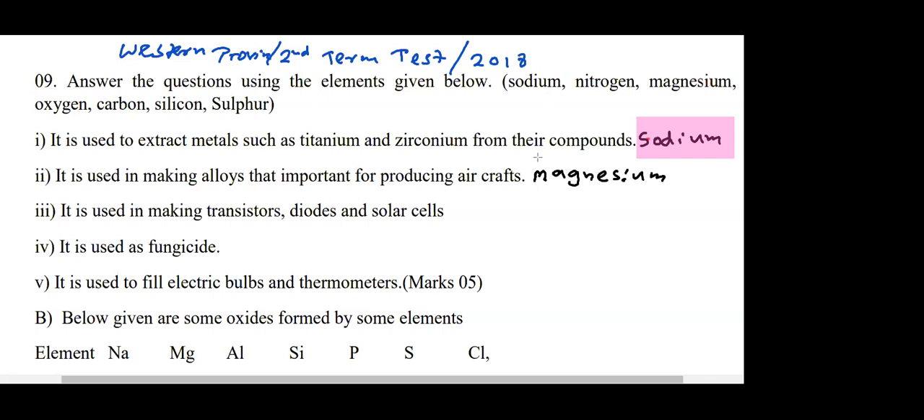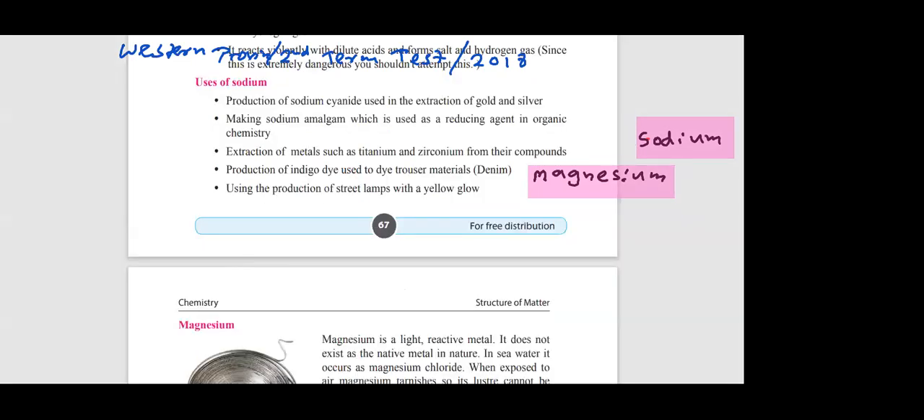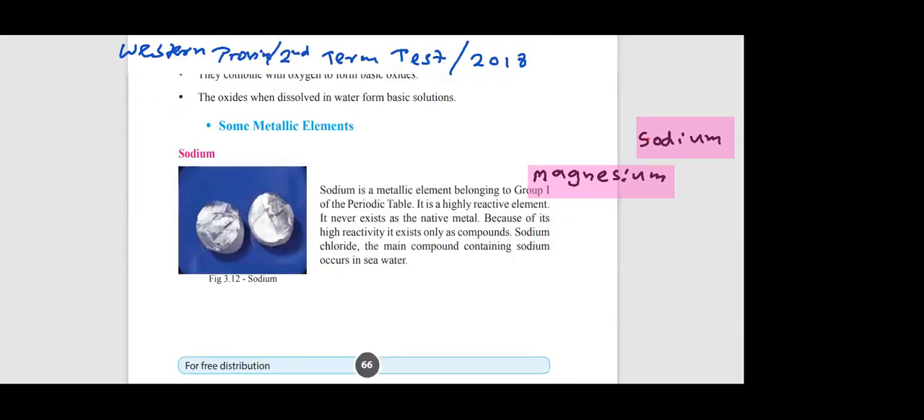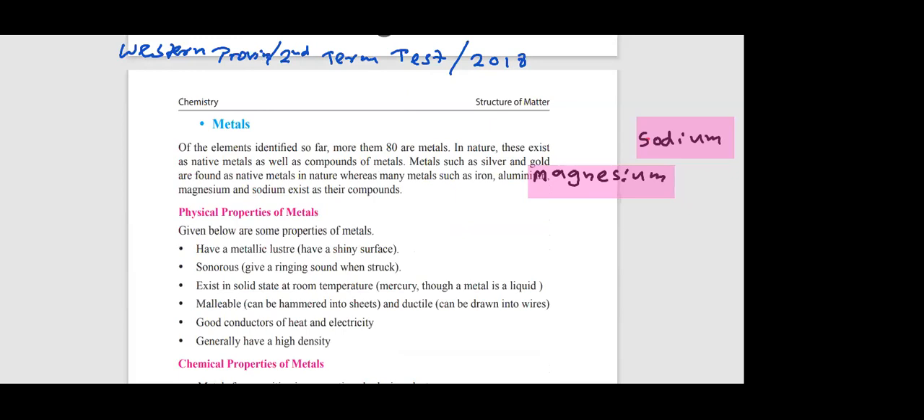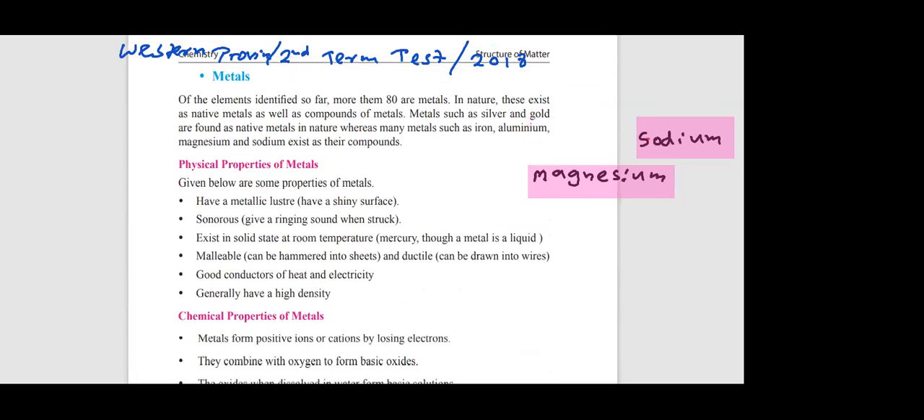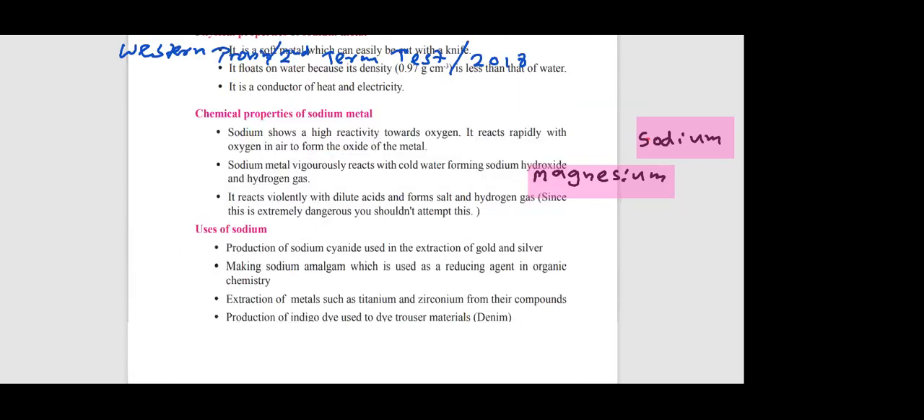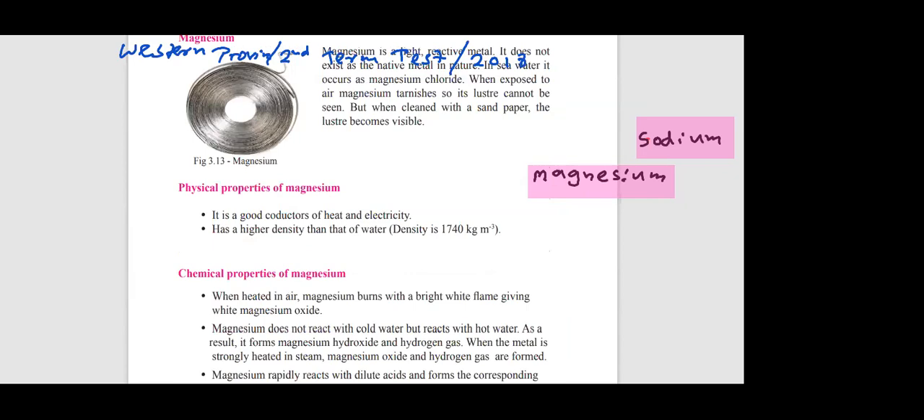Remember students, in your textbook they haven't given all these lessons. No need to memorize all the metals and non-metals, and you don't need to memorize all the uses. Out of the metals, what are the two metals they have given? Sodium and magnesium, you should know them in detail. There are more than 80 metals in the periodic table, but only magnesium and sodium. They have given a diagram of magnesium and sodium also here.